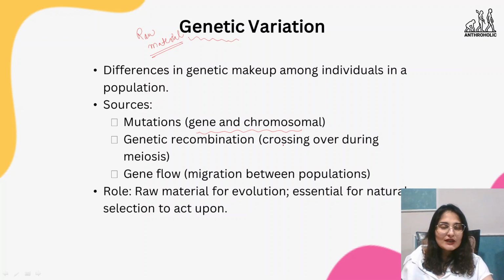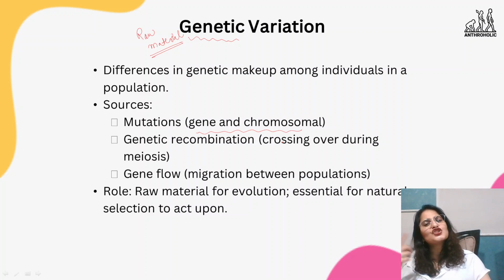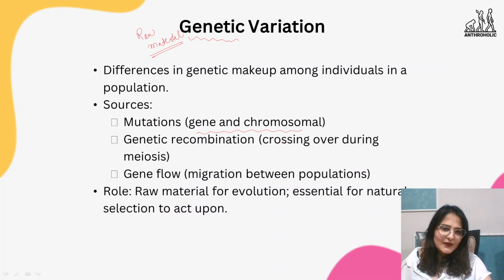When meiosis happens and the genes are combining, at that time a little crossover can happen, a little mismatch can happen, and that leads to a new gene formation. Then there is gene flow, that is migration between populations. So there are three ways in which it might happen.